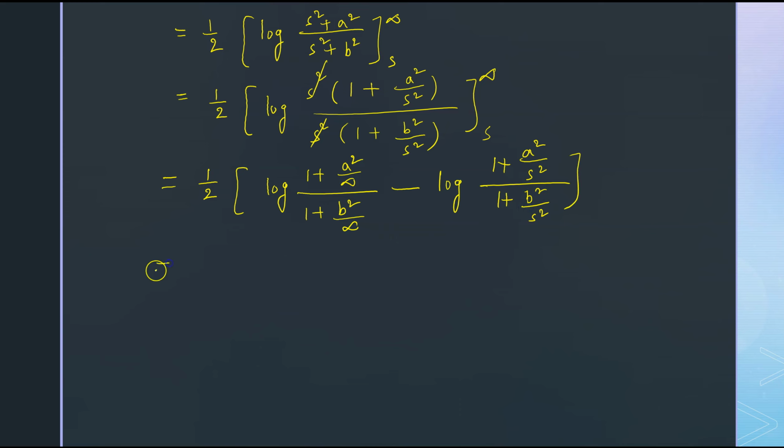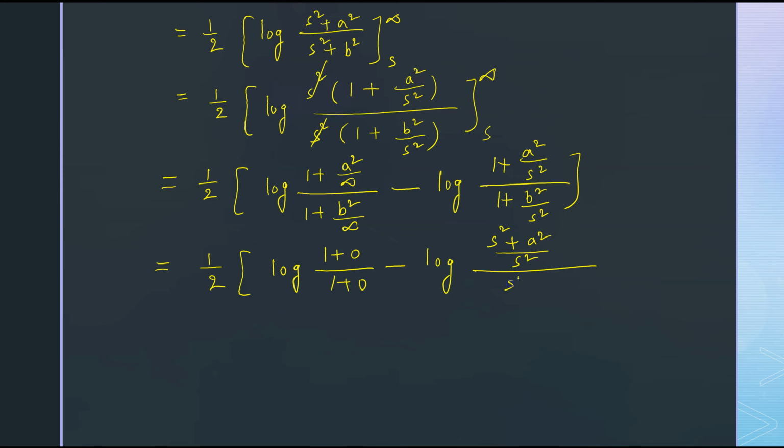Here anything upon infinity is 0. So you get log of 1 plus 0 by 1 plus 0 minus log of, here again let us take LCM, s square plus a square by s square upon s square plus b square by s square. Let us take LCM in both numerator and denominator.